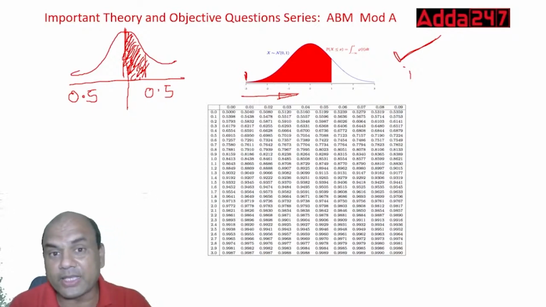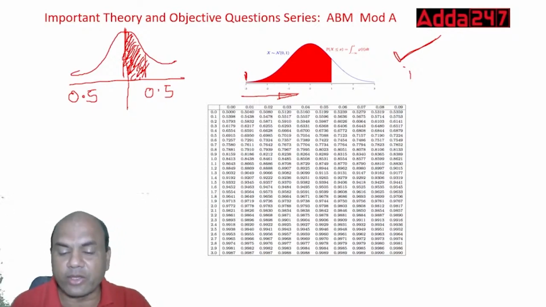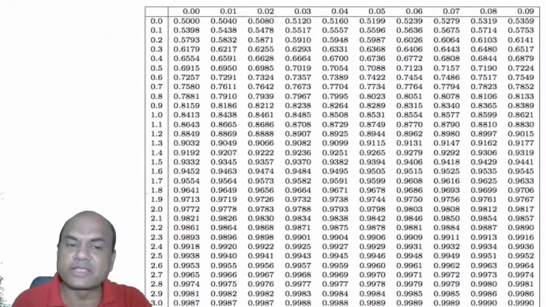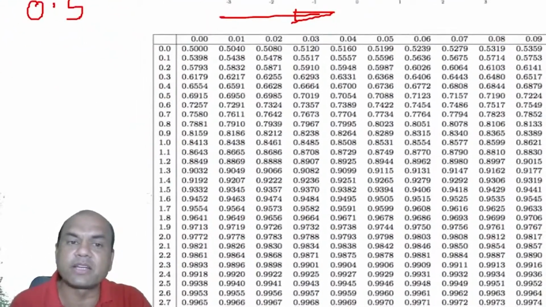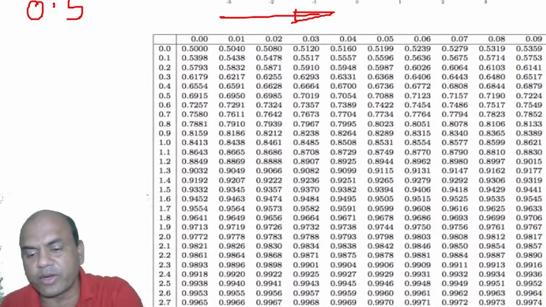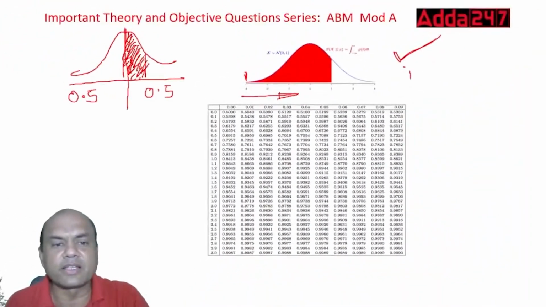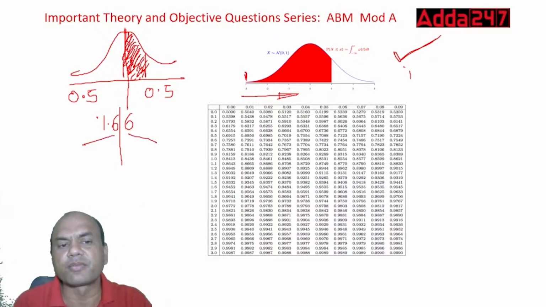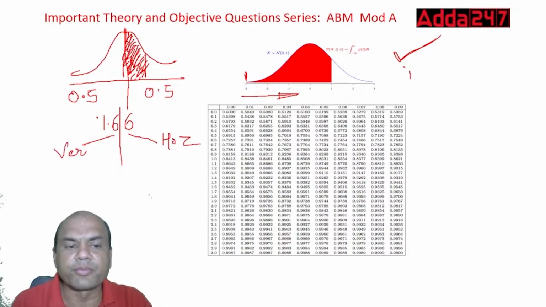Now what am I saying? I'll explain you. Let's find out this Z value first. Let me expand this. What was that Z value? 1.66. So first find out Z. See here, Z is like this. How do you divide this Z? Divide this Z like this. 1.6, 1.66. So make it 2 parts. 1.6 over here and 6 over here. So this 6 will be checked in horizontal. This 1.6 will be checked in vertical.